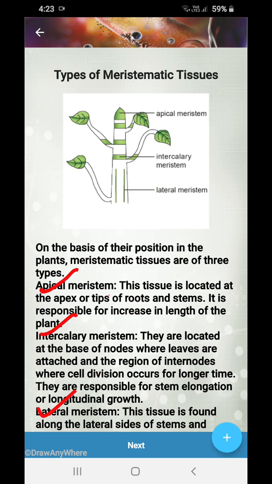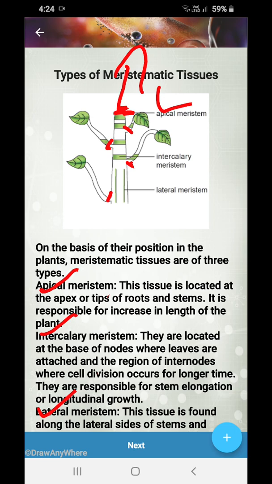Now, where is the apical meristem present? Over here. The tissue that is present in roots or stem is responsible for increasing the length of the plant. Next, intercalary meristem is located at the base of the nodes, where the leaves are attached, in the region of the internodes where cell division occurs for a long time.